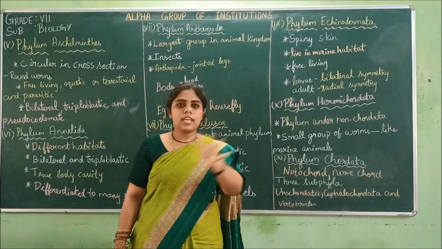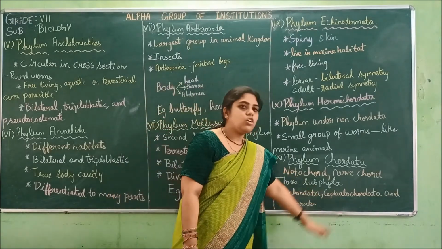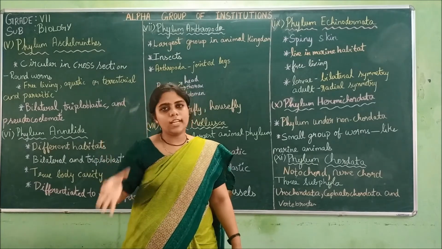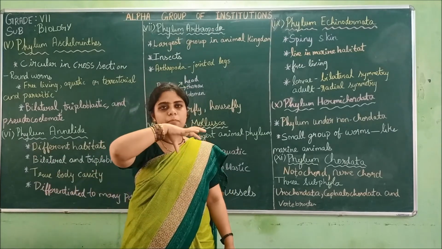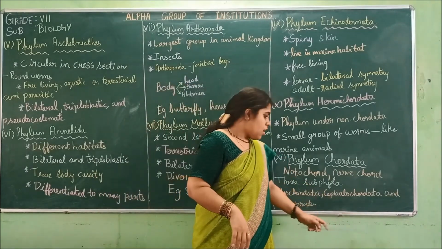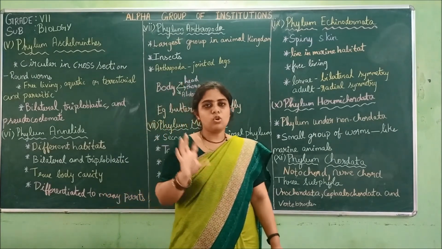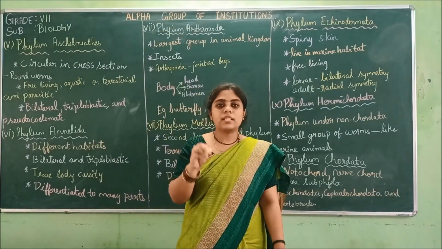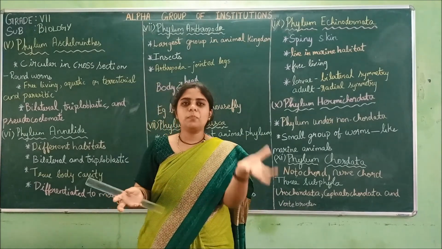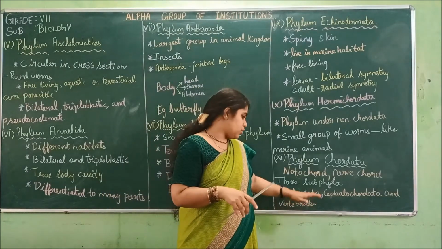But when they are developed into an adult, it won't be present. But in Cephalochordata, after it has grown, it will start from the head to the tail. The notochord will be present from the head to the tail in Cephalochordata. Whereas in vertebrates, no notochord will be present, but the backbones, the bones will be present. The notochord will be converted into bones.